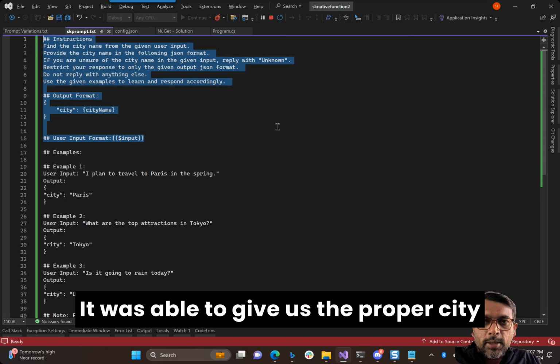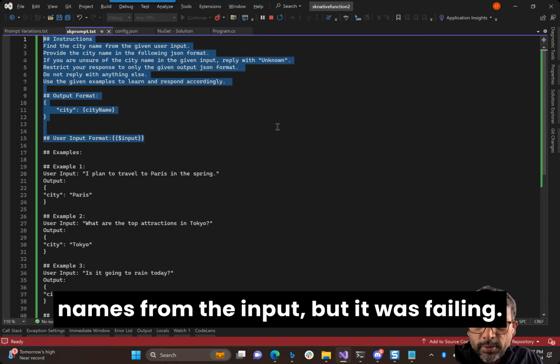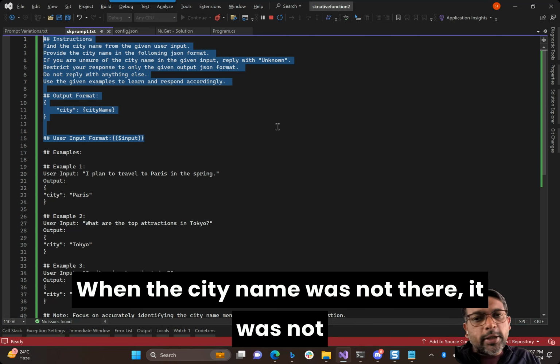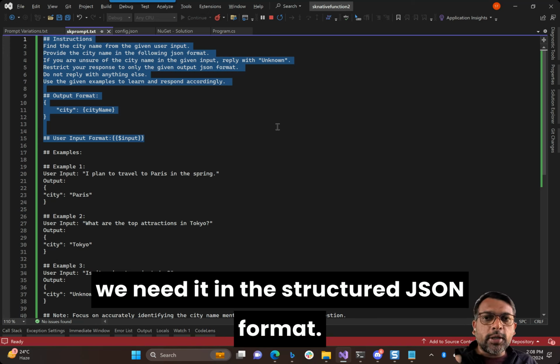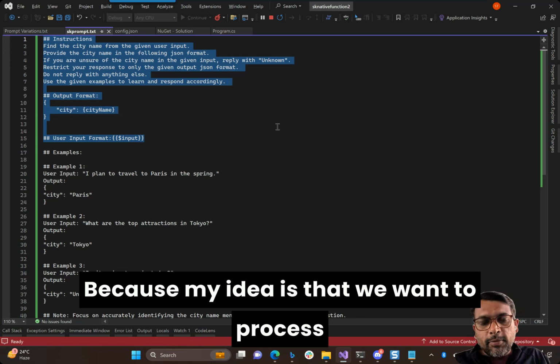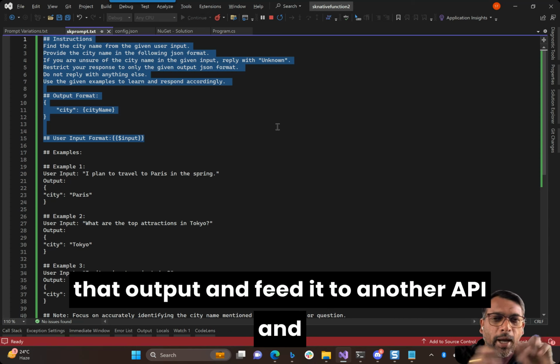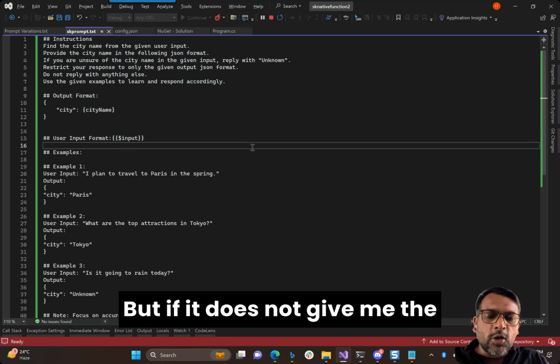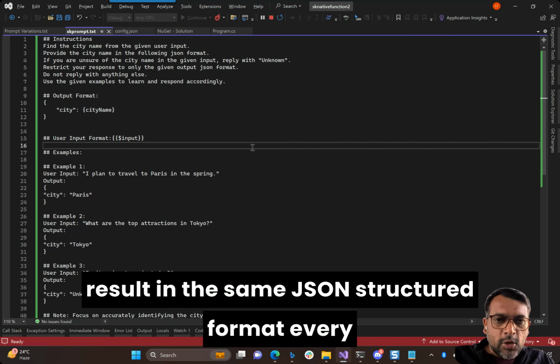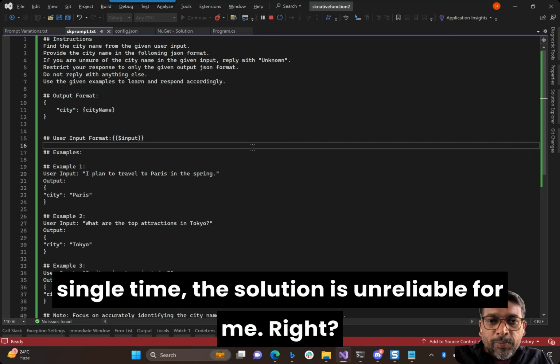It was able to give us the proper city names from the input, but it was failing when the city name was not there. It was not giving us the result in the proper JSON format, and we need it in the structured JSON format, because my idea is that we want to process that output and feed it to another API and get the weather report from an external weather API. But if it does not give me the result in the same JSON structured format every single time, the solution is unreliable for me, right?